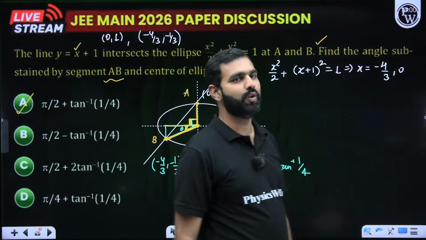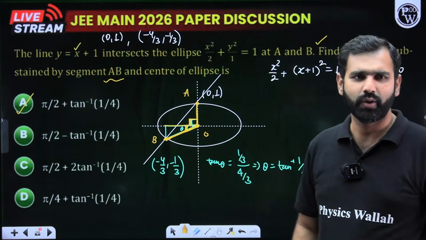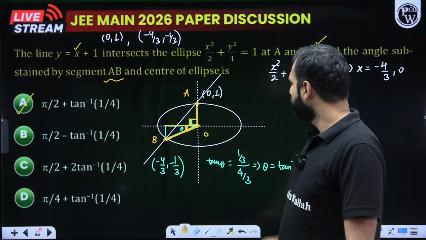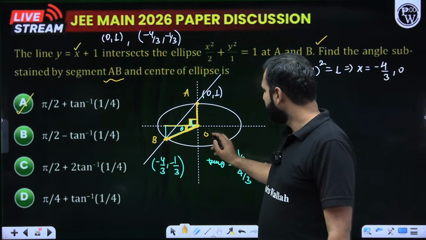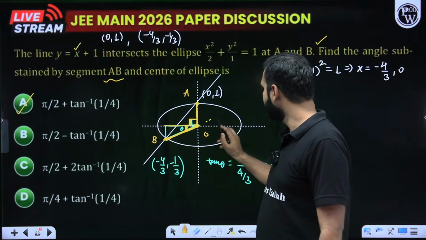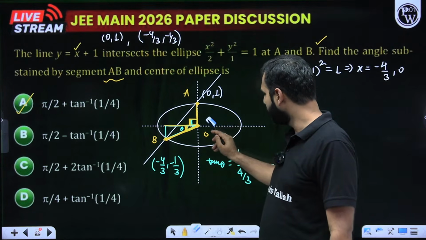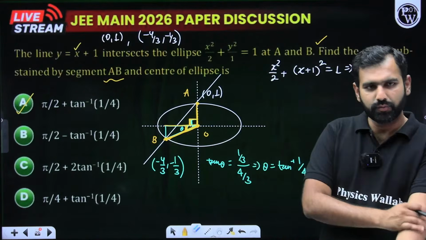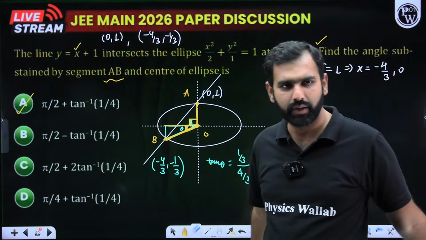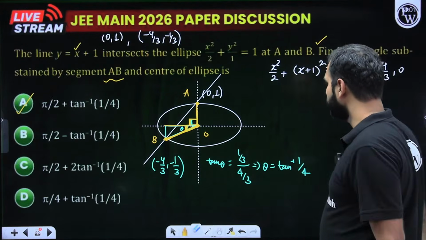Tell me honestly, how many of you were able to do it? No, Prateek, why are you going ahead with this concept of slope? Slope will give you something like this. If I extend it further, I don't know how you are thinking in terms of slope, but why are you complicating it? Go ahead with your explanation, Prateek. What did you think of doing? Let's listen to what you have to say in terms of slope.